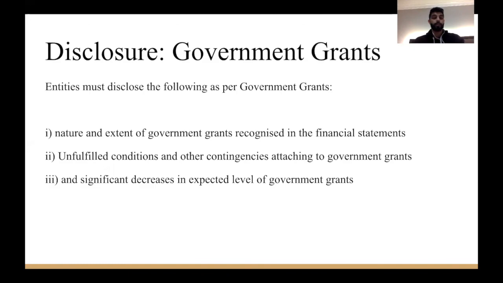Also, the second part would be to disclose unfulfilled conditions and other contingencies attaching to government grants. Going back to our examples, they did not discuss any conditions, so we would assume there were no conditions that they had not fulfilled or were yet to fulfill. And thirdly, a significant decrease in the expected level of government grants. Going back to our examples, there wasn't much detail on any future expected decrease in the level of government grants.